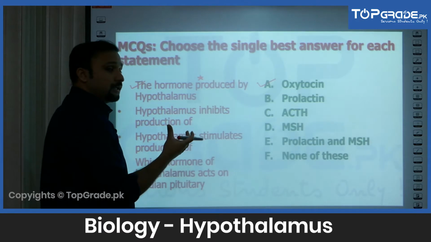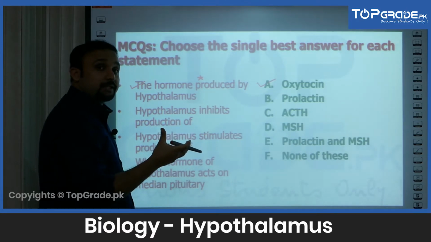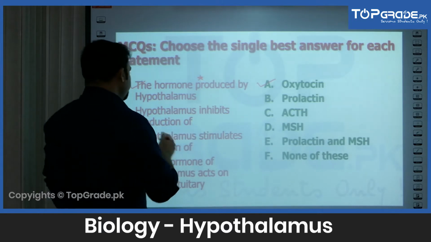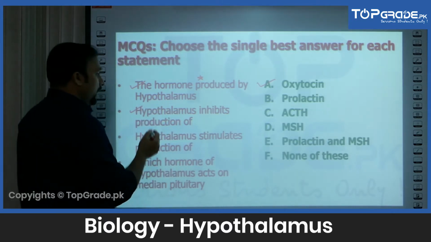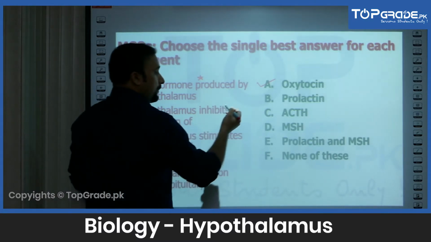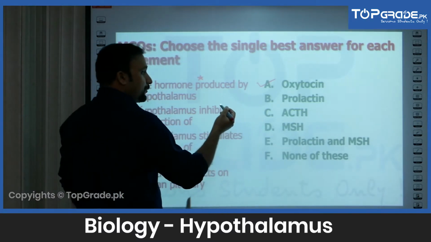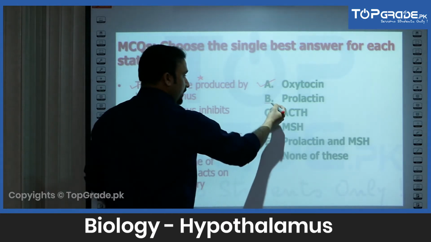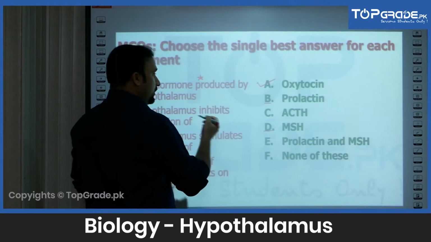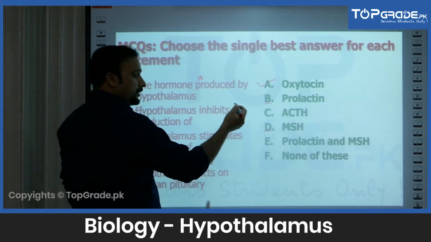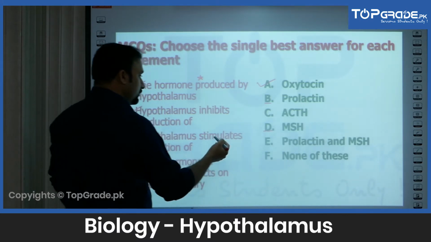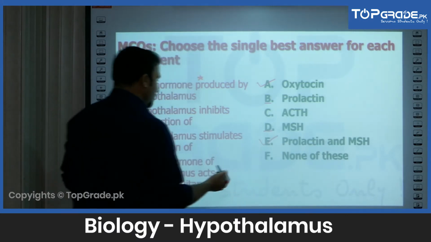Oxytocin is basically produced by the hypothalamus, and yes, it's stored and released from the posterior pituitary. Another statement: hypothalamus inhibits production of. So hypothalamus basically inhibits the production of prolactin and the melanocyte stimulating hormone. It inhibits the production of prolactin from the anterior pituitary and production of MSH from the posterior pituitary. So the best response to this question would be E.